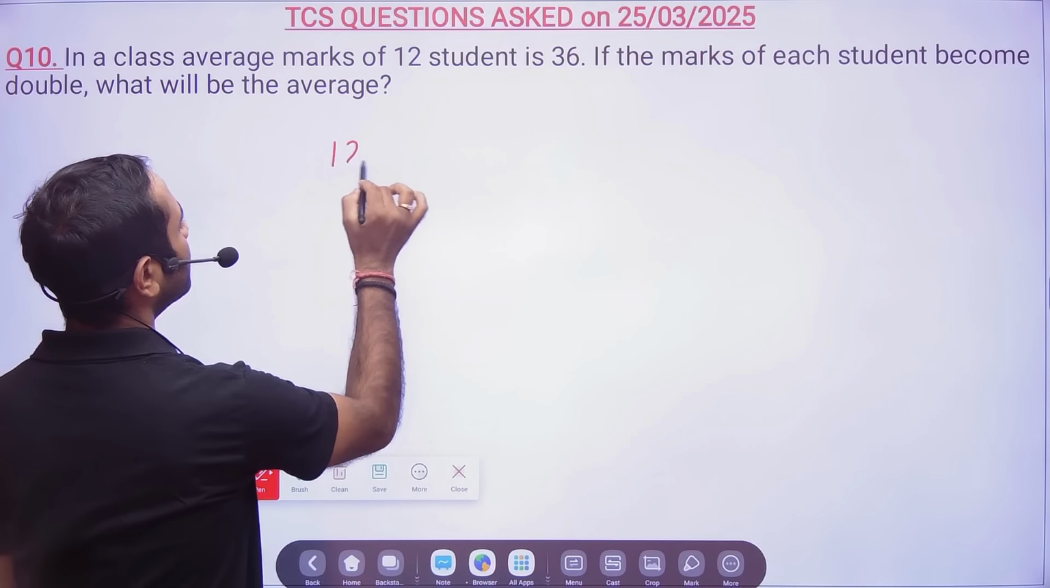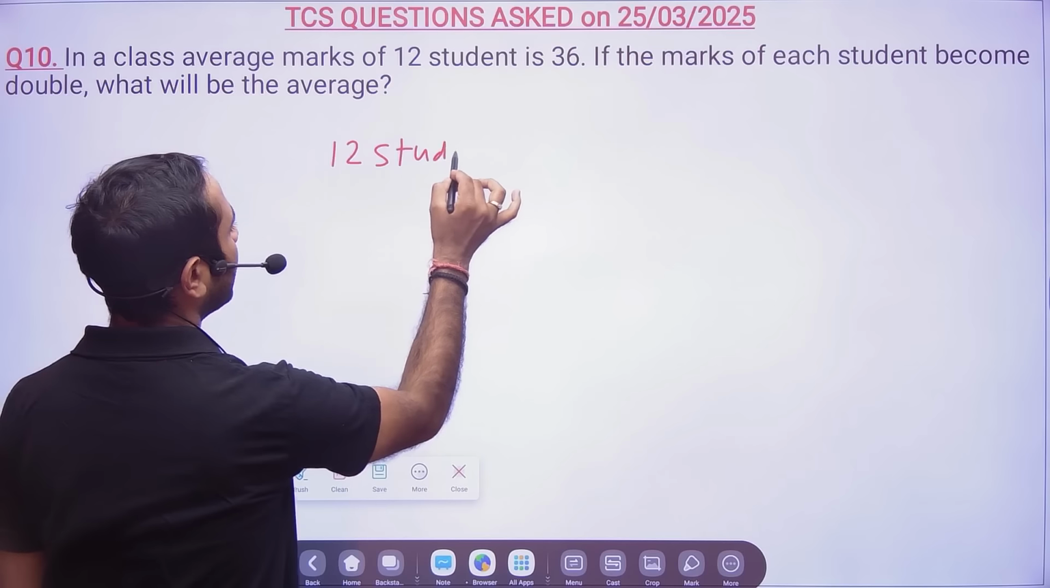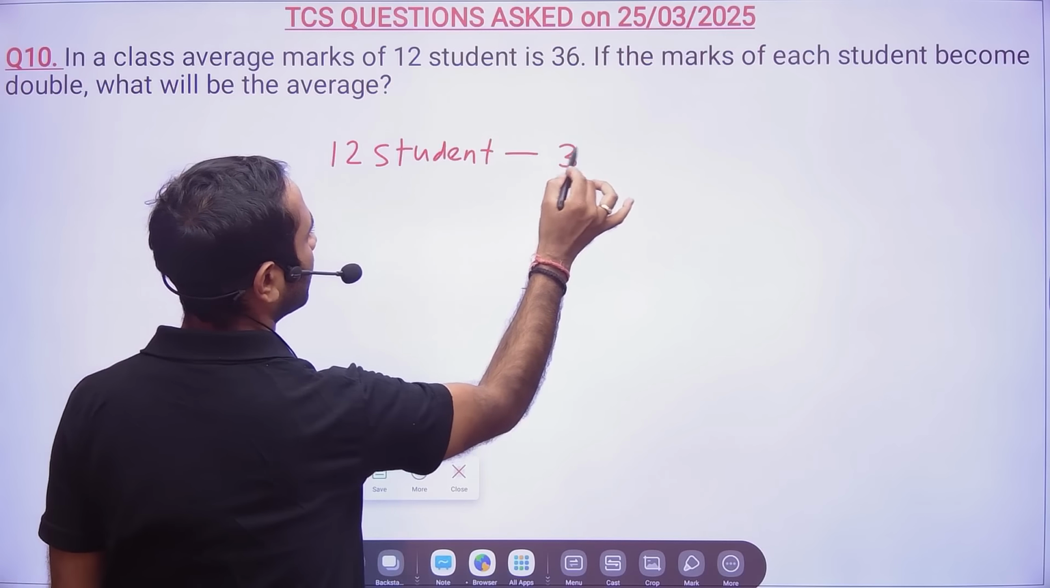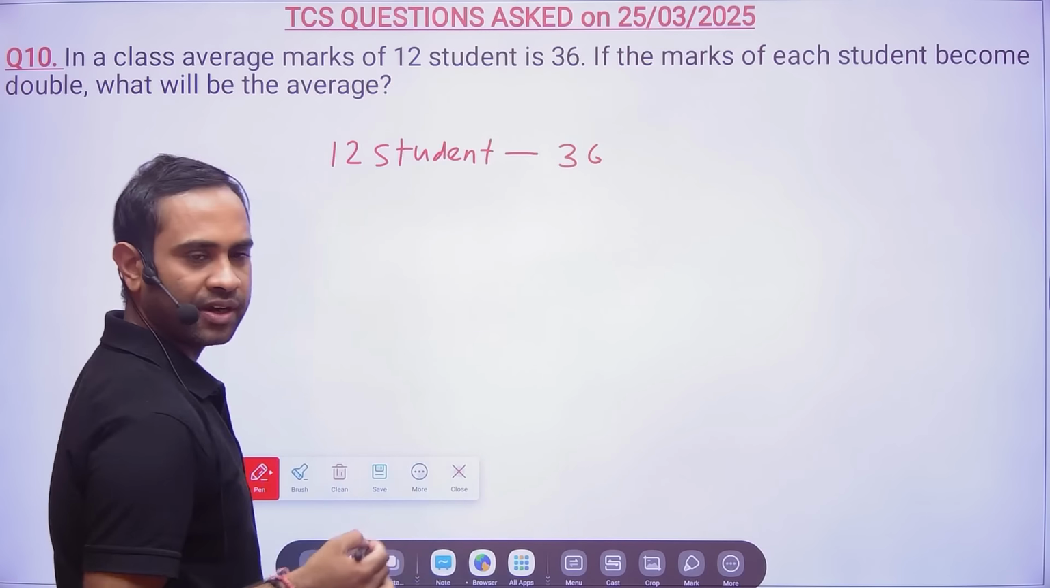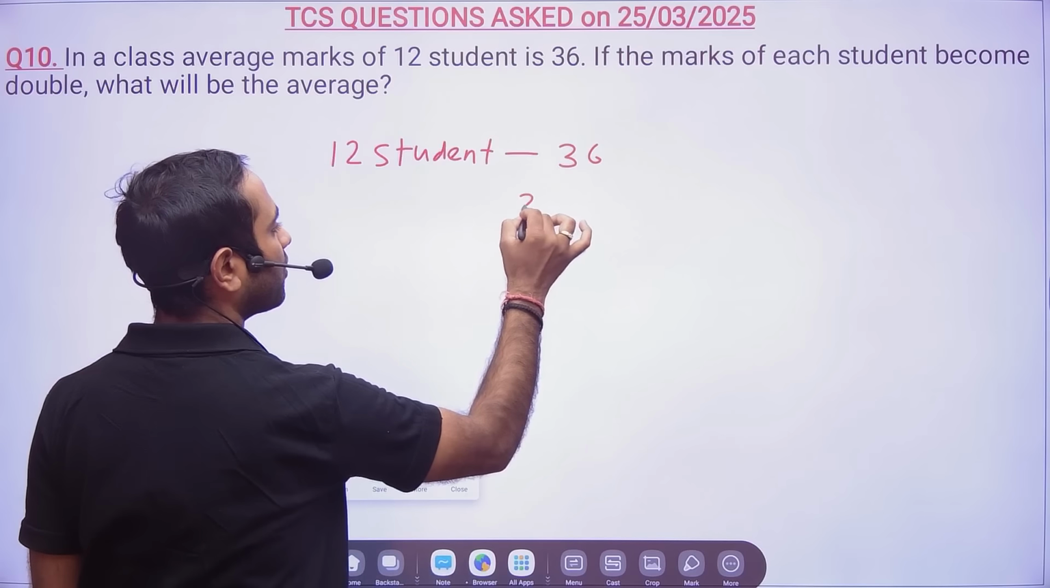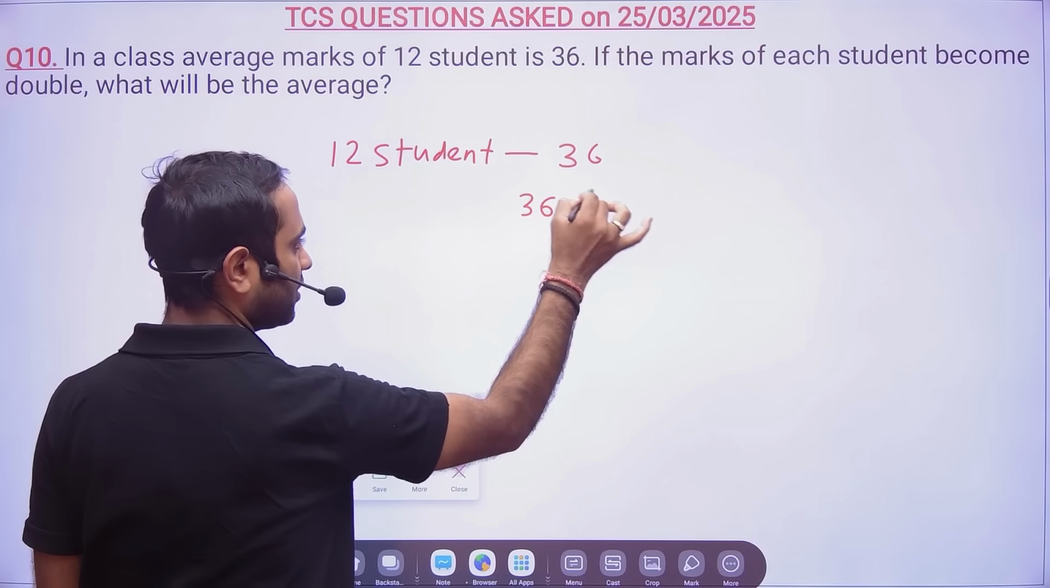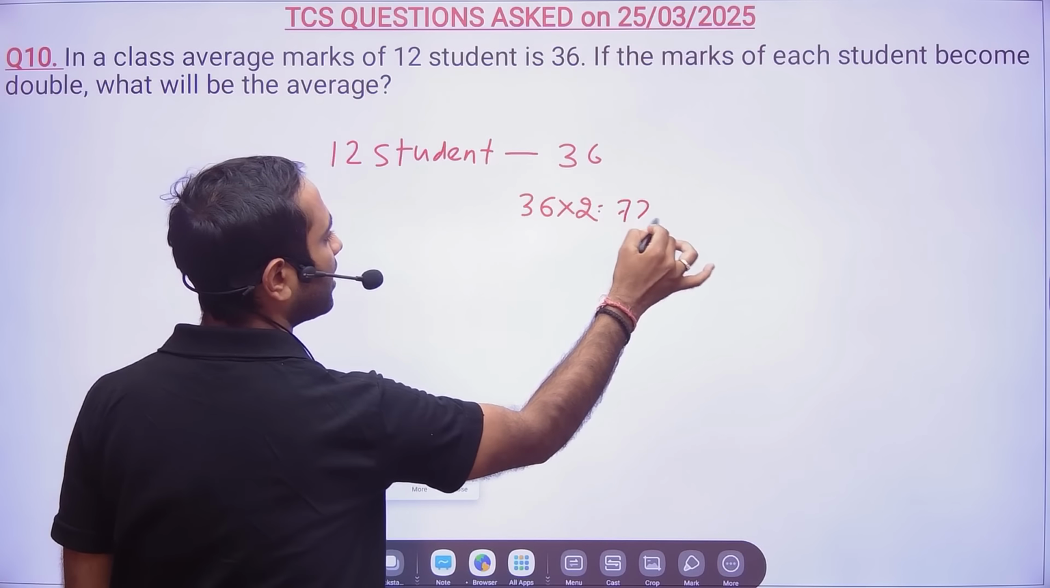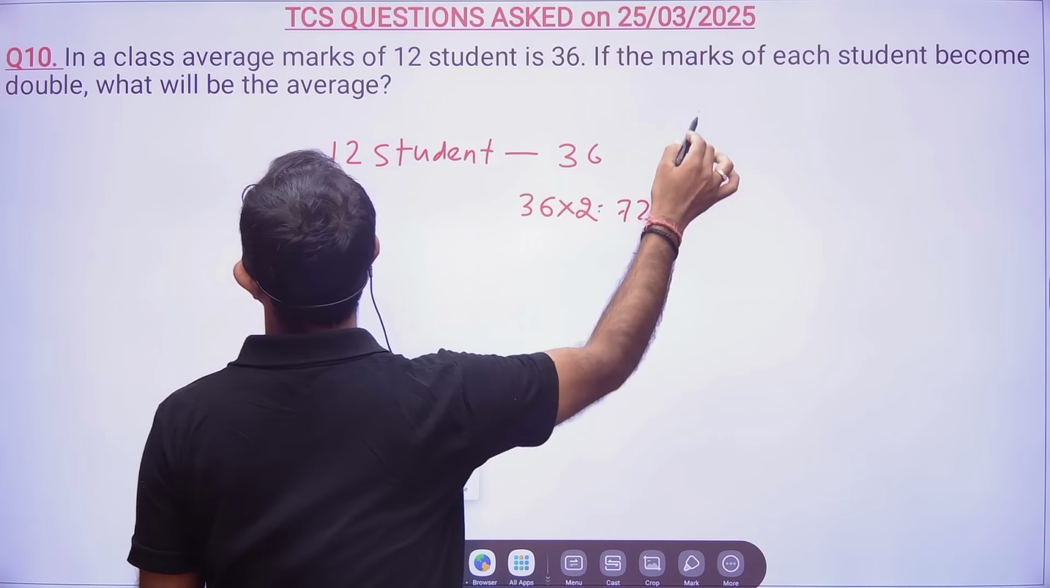So there are 12 students and their average age is 36. Okay, now if the marks of each student is doubled, that means each student's marks was 36, and now you are going to make it double. Then what will be the new average?